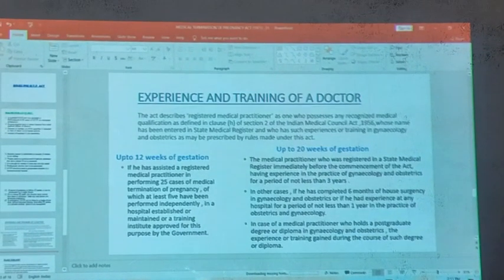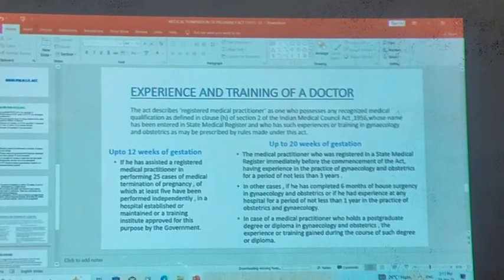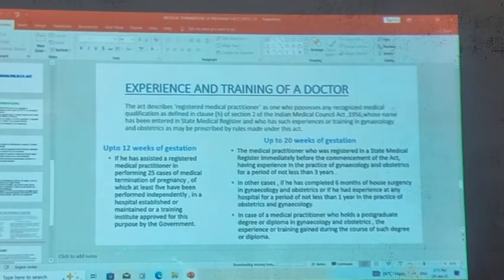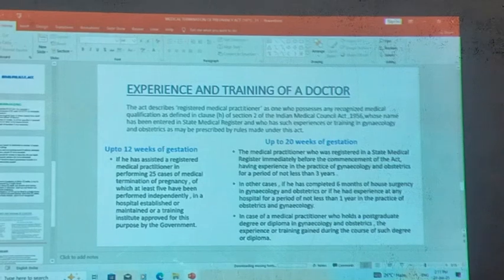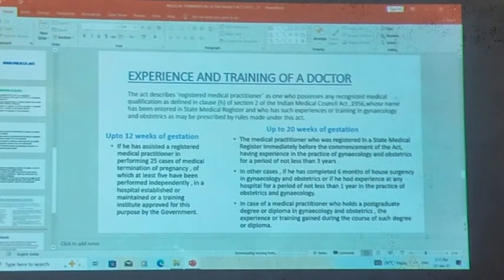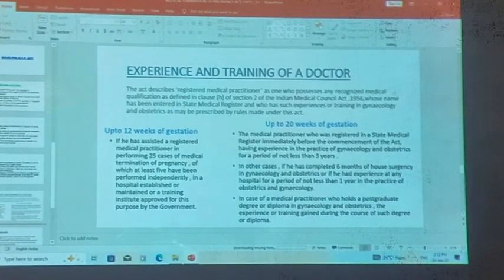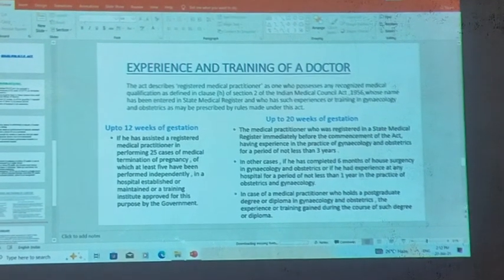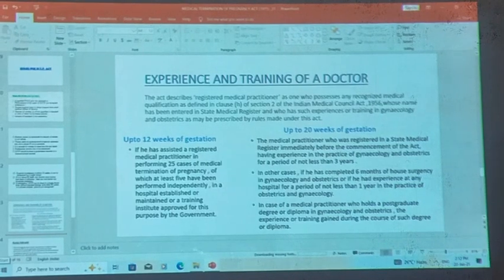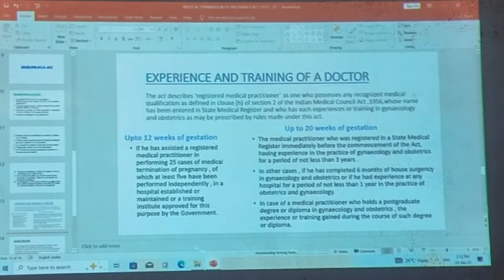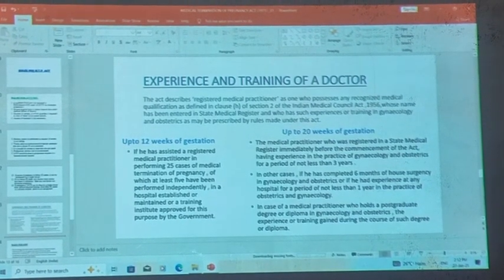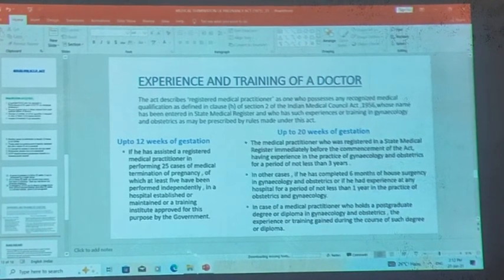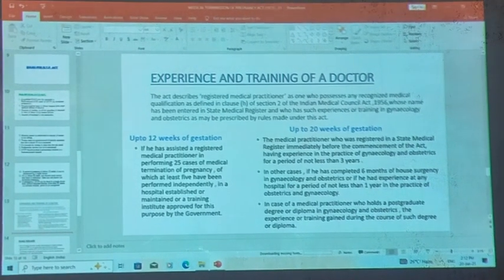Section 2 of the Medical Council Act of 1956, whose name has been entered in a state medical register and who has experience or training in gynecology and obstetrics as may be prescribed by rules made under this Act. Up to 12 weeks of gestation, if he has assisted a registered medical practitioner in performing 25 cases of medical termination of pregnancy, of which at least 5 have been performed independently in a hospital which is established or maintained or a training institute approved for this purpose by the government.